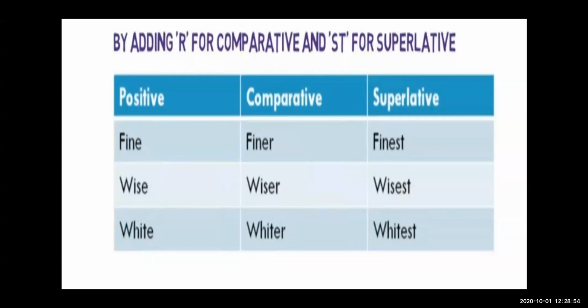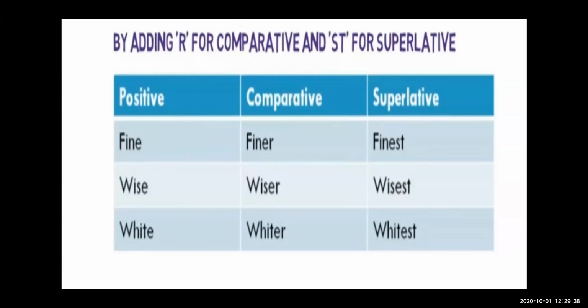It is not very hard. When we have simple words which end with other letters, we add er. But if the word ends with e, we just add an r. If the word ends with e, we add st in the superlative, because otherwise we would be adding est. So in the positive, when we have fine, which ends with e, we have added r in the comparative, and we have added st because it already ends with e.